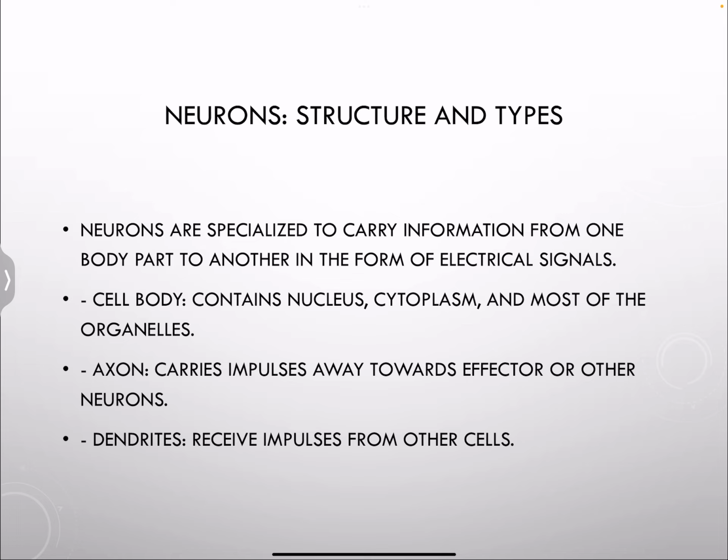Neurons also share parts with other cells in our body. They contain a nucleus, cytoplasm, and most of the organelles, and those are all found in the cell body. We also have the axon, which carries impulses away from the cell body and towards effectors or other neurons, and we have dendrites, which receive impulses from other cells.